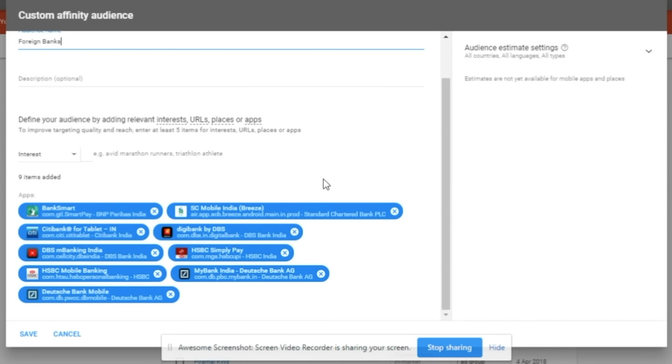For custom intent audiences, Google recommends a minimum of 10 to 15 keywords in your campaign. It will show your audience segment in the campaign dashboard. Custom affinity is similar, based on your approaches. If you want certain places, you can take them, and how much audience is available will also show on your dashboard. In terms of cost, custom intent and affinity will reduce your cost per conversion, and increase your conversion rate and click-through rate.